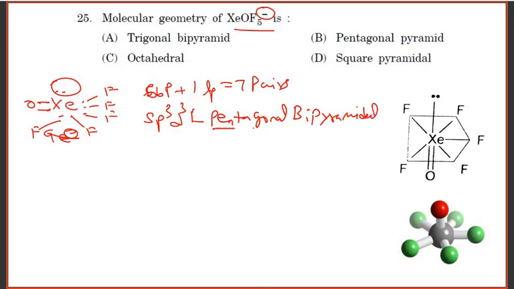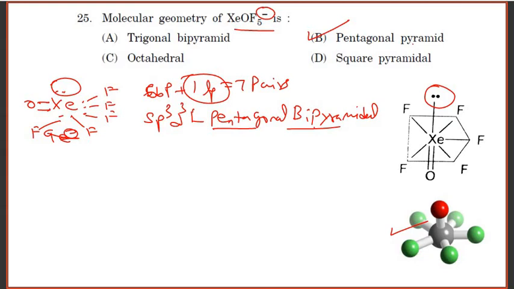But in the pentagonal bipyramidal geometry, here you have 1 lone pair of electrons. This XeO5 has 1 lone pair of electrons. Due to lone pair and bond pair repulsion, this pentagonal bipyramidal structure rearranges and shows a pentagonal pyramidal structure, not a pentagonal bipyramidal structure. Hence option B is the correct answer.